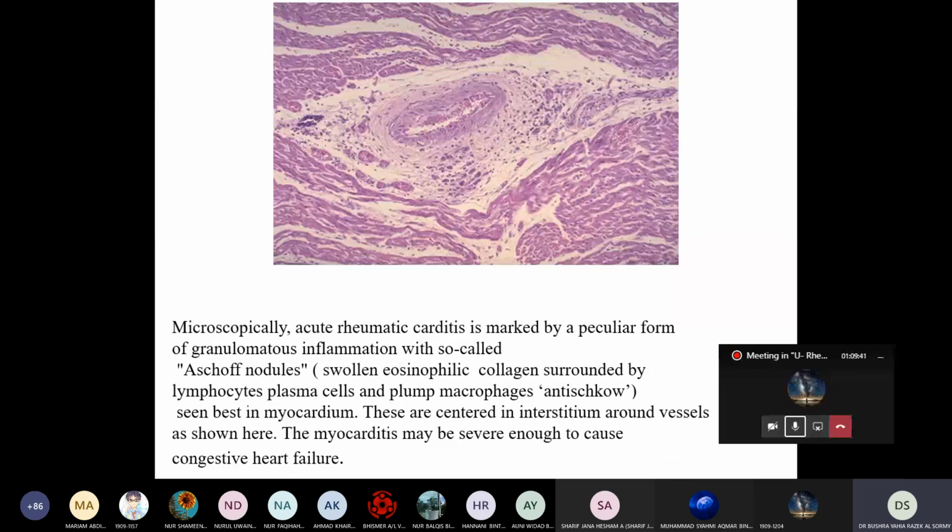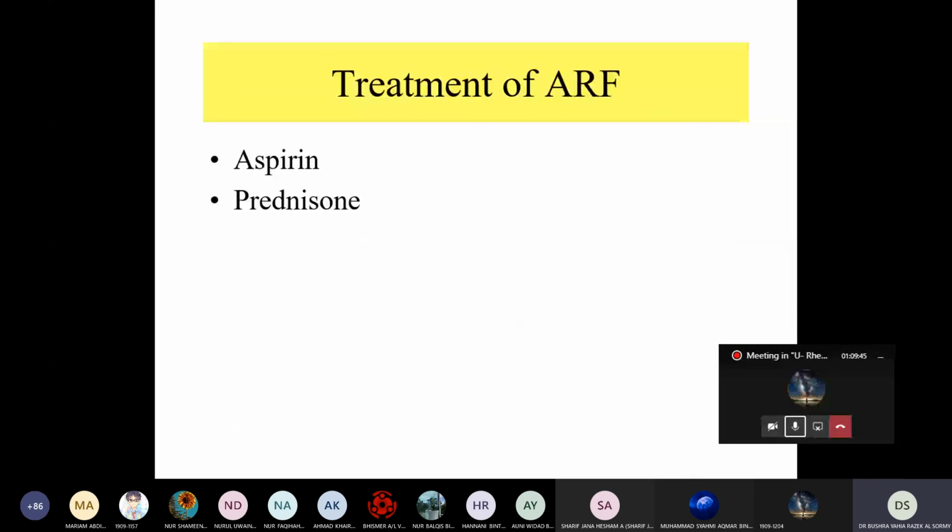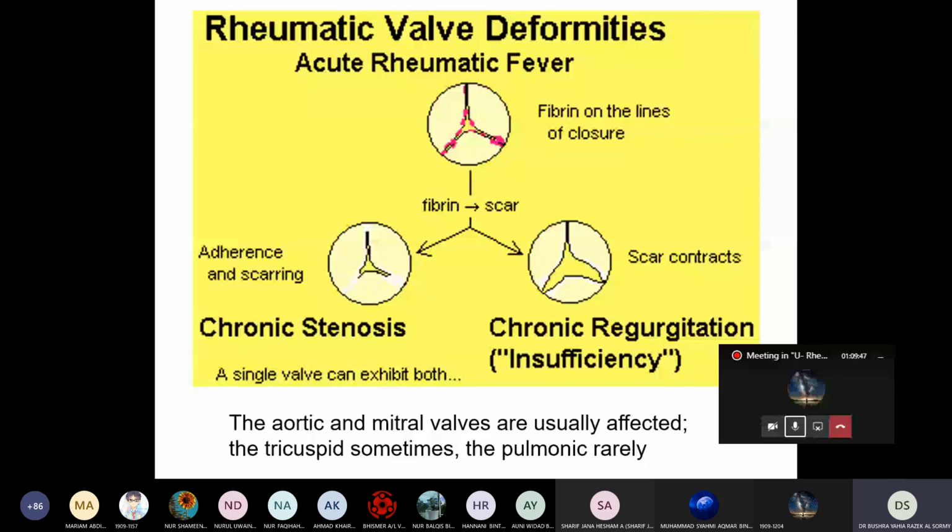See, look here. If there is fibrin in the line of closure, and also the chordae tendineae, if they heal with scar, it leads to regurgitation, insufficiency. But if at the closure the cusps have adhesion and scar, it causes stenosis.